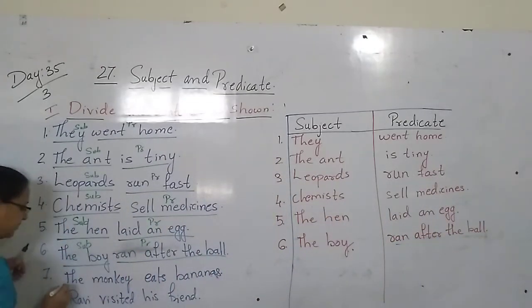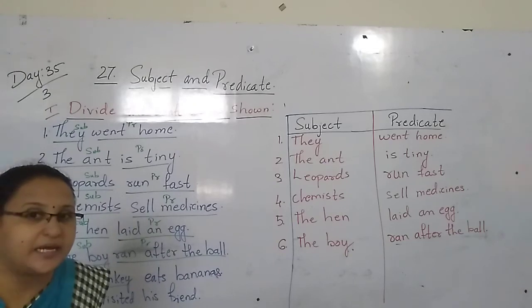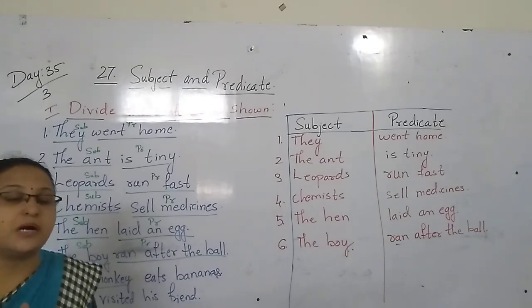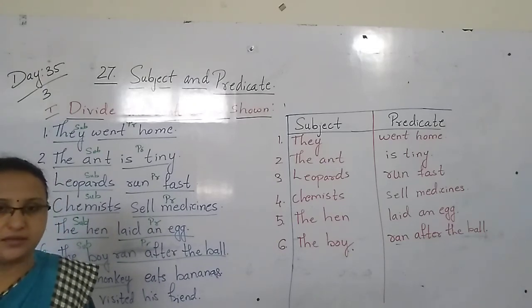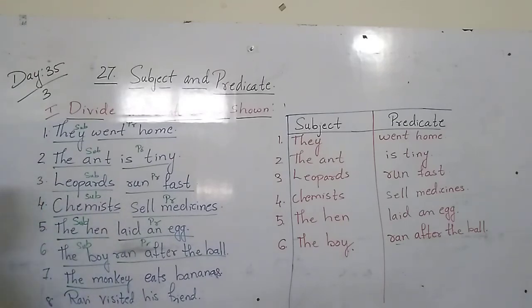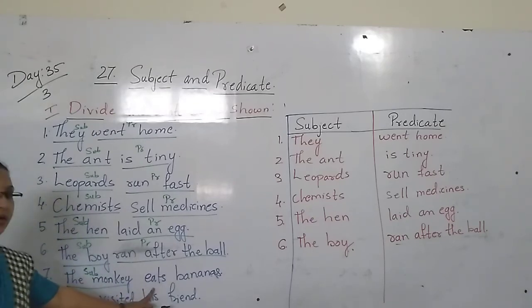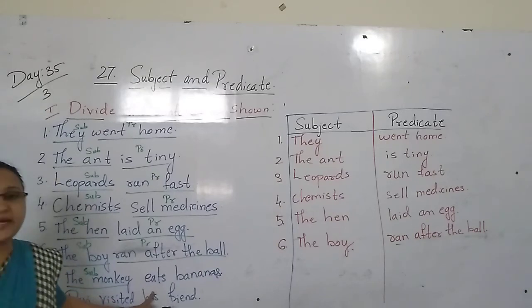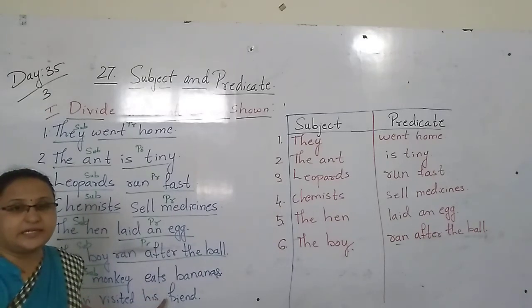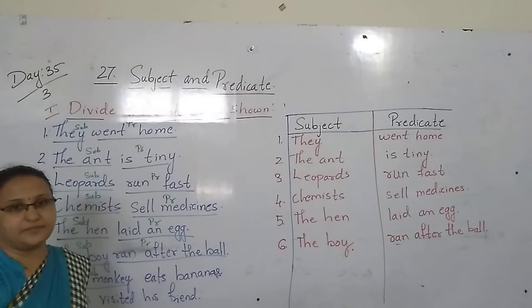Next, the monkey eats bananas. The monkey, what is the monkey doing here? The monkey, it is the animal. Yes, the monkey, it comes in the subject, children. What is it doing? Eats. Eats is what? It is the verb. Eat, ate, eaten.